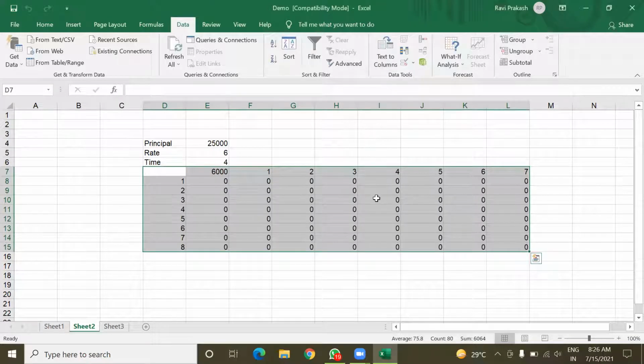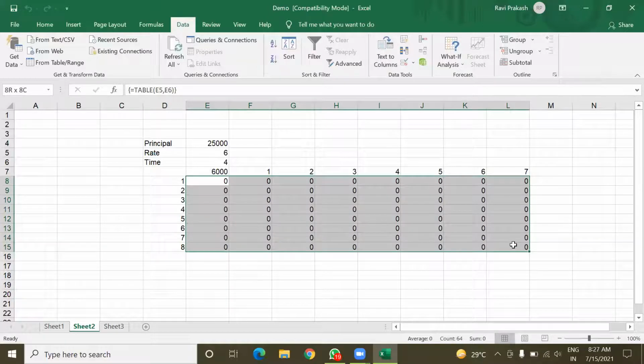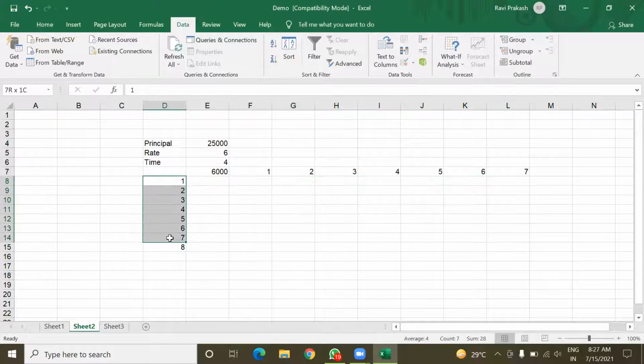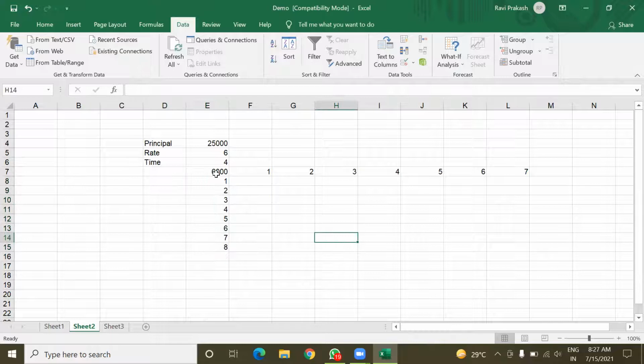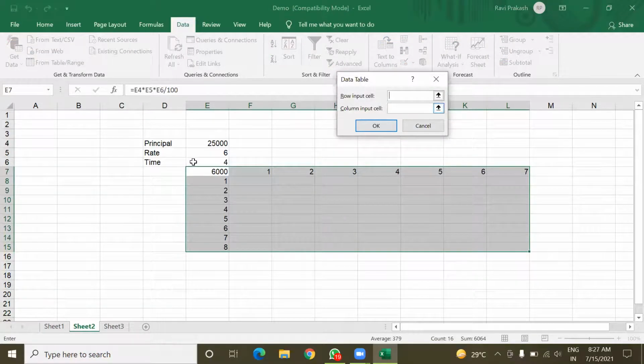Oh, what happens here? Okay, wait. Mistake is there. In row rate, in column time, and click on OK.